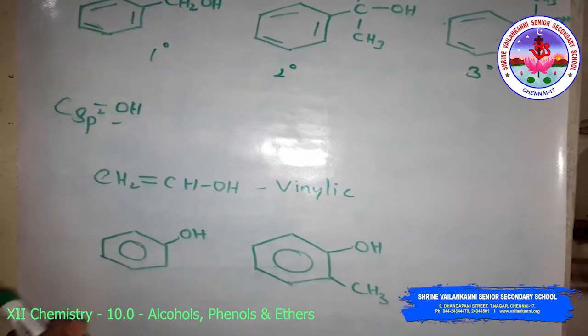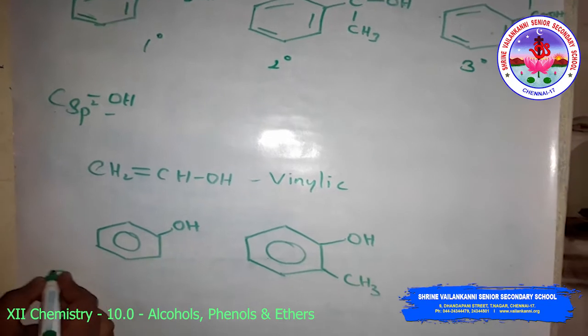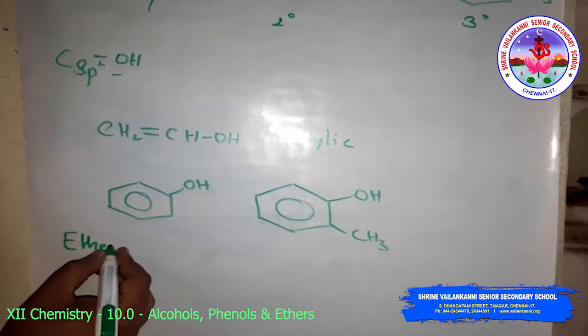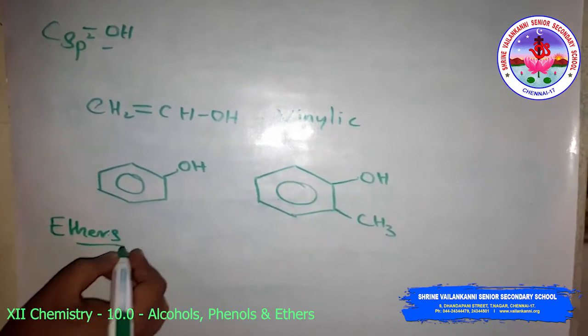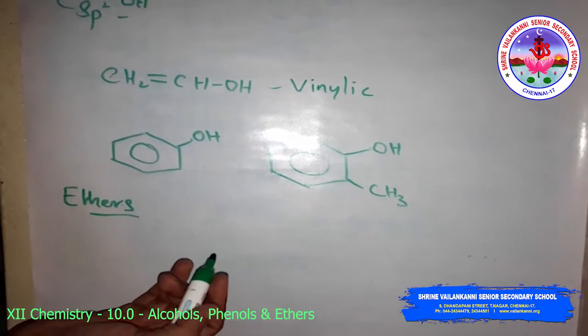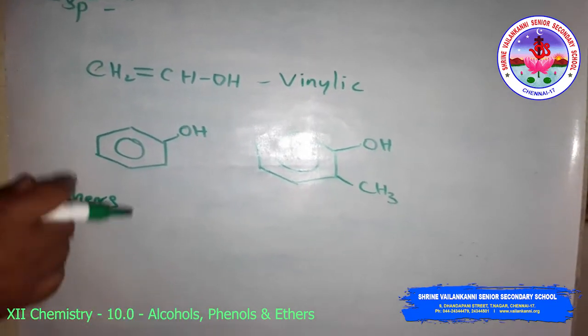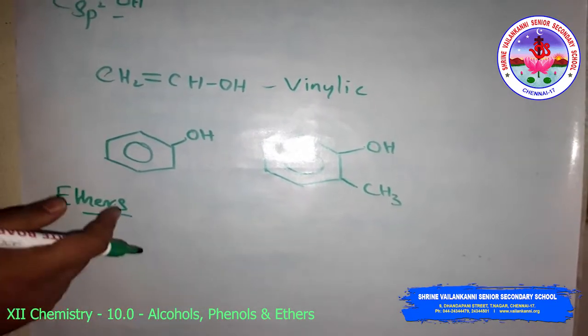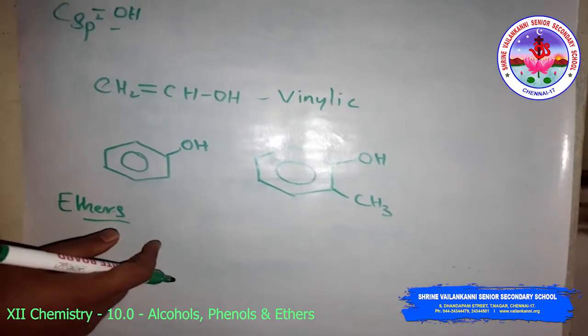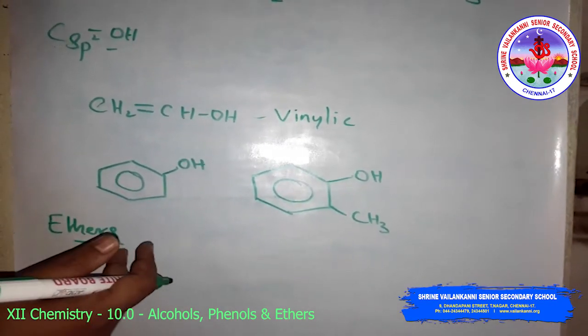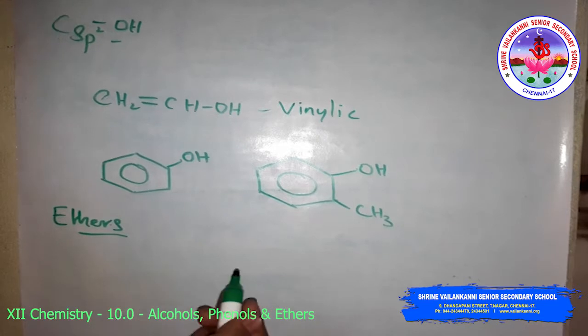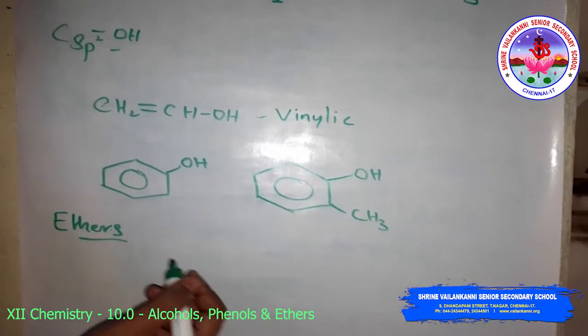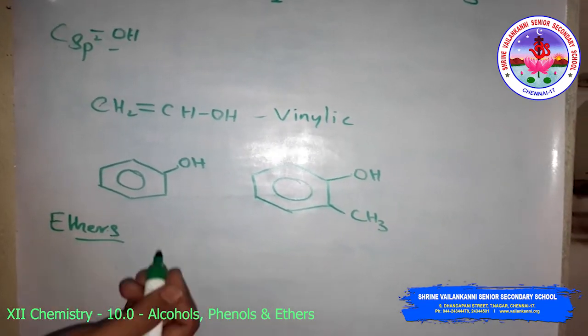Then ethers. Ethers are classified as symmetrical and unsymmetrical, that is simple or symmetrical. If the alkyl or aryl groups attached to the one oxygen atom are the same, it is symmetrical, and a mixed one is called unsymmetrical, that means two different alkyl or aryl groups.